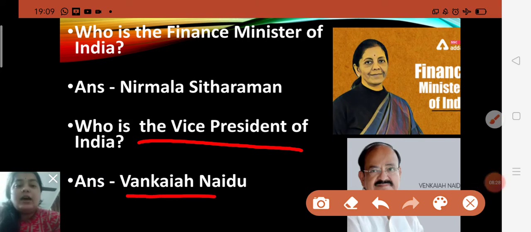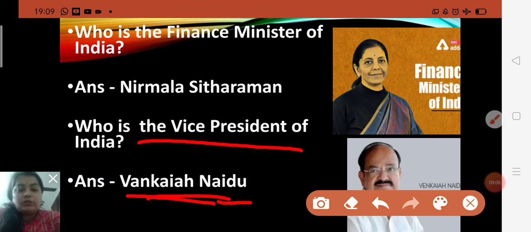Yes, Venkaiah Naidu. Venkaiah Naidu is the vice president of India. Spelling, Venkaiah Naidu. And what do you know, children? The vice president is the second highest constitutional office in India after the president. The vice president acts as president in the absence of the president, due to death, resignation and other situations.